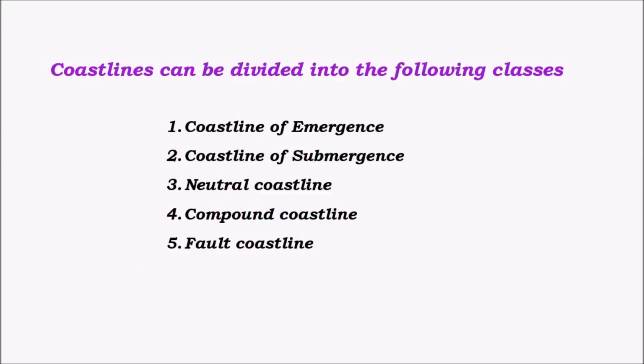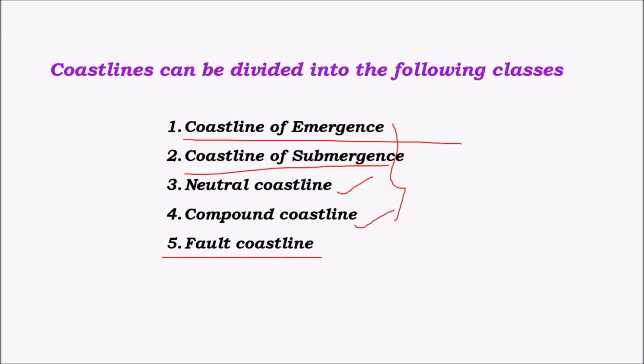And coastlines are classified into different categories, mainly coastline of emergence, coastline of submergence, and based on the presence or absence of these two kinds of coastlines, one is neutral coastline, the other one is compound coastline. And there is another coastline called fault coastline, which is different from these kinds of coastlines.